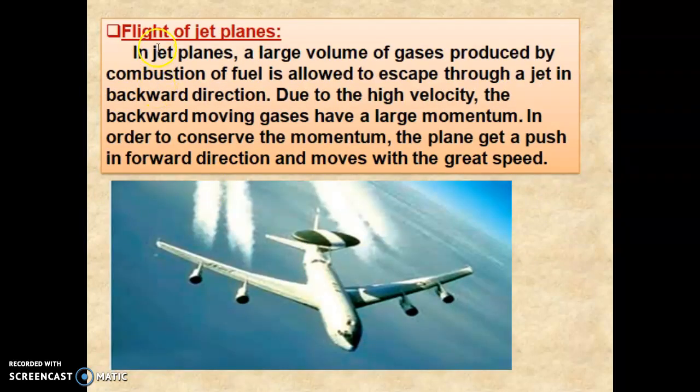Now, similarly, you can see the flight of a jet plane. In the jet plane, a large volume of gas produced by the combustion of fuel is allowed to escape through a jet in the backward direction. Due to the high velocity, the backward moving gas has a large momentum. In order to conserve the momentum, the plane gets pushed in the forward direction and moves with great speed. So you can see that this is a jet plane, and a large volume of gas is moving in the backward direction. Due to this, the plane gets pushed in the forward direction with great speed.